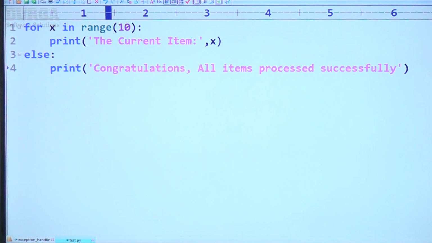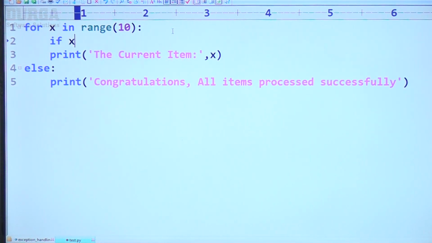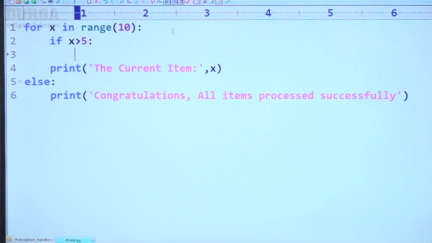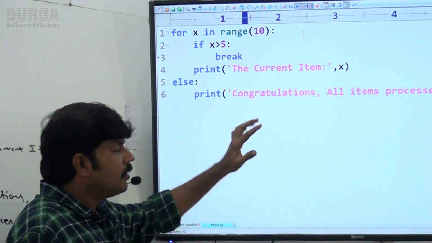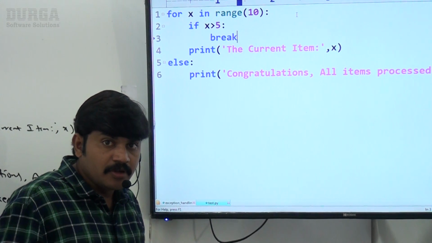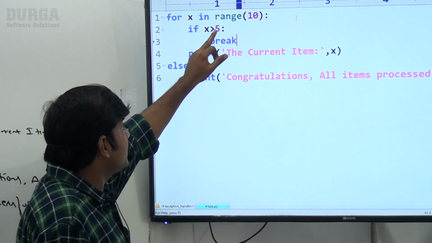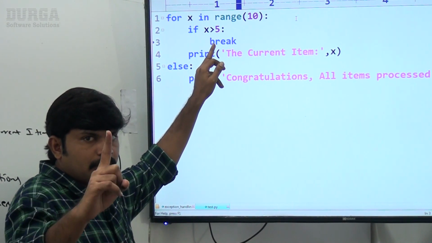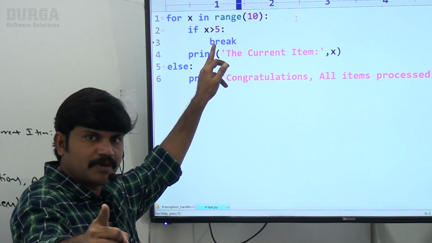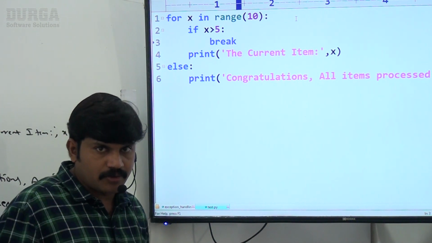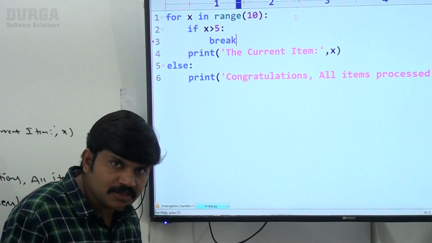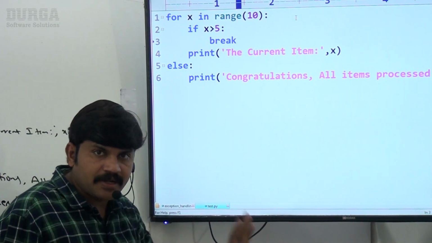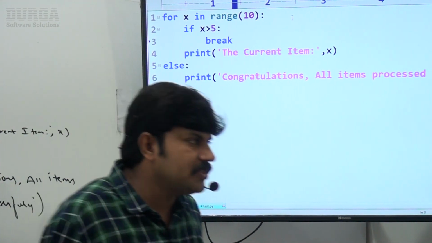Sir, now here I'm taking if x greater than 5. If the x value is greater than 5, then break, sir. So if x is 0, 1, 2, 3, 4, 5, the break statement is not going to execute. Whenever x is 6, break is going to execute. If the loop encountered a break statement, then else is not going to execute. So in this case, the else part won't be executed because the loop encountered a break statement, right? Are you in the position to understand? Let me execute this code.